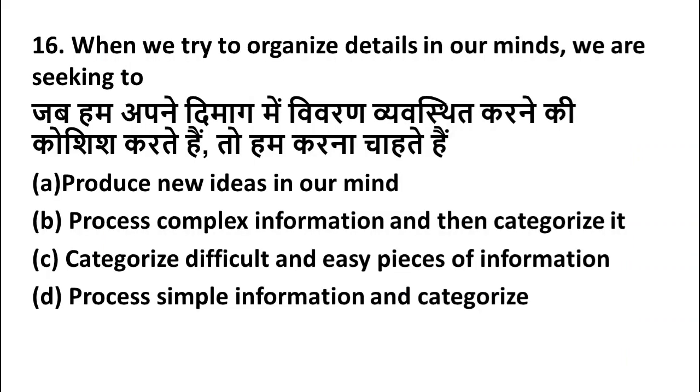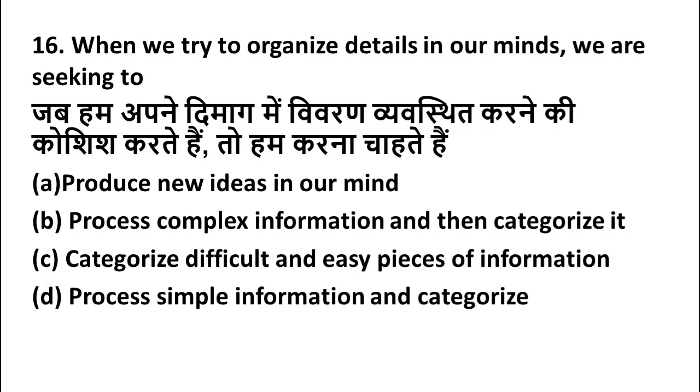When we try to organize details in our minds, we are seeking to... Friends, when we are organizing the information in our mind, what are we going to produce? Option A, produce new ideas in our mind. Option B, process complex information and then categorize it. Option C, categorize difficult and easy pieces of information. Option D, process simple information and categorize. Friends, which is the right answer here?